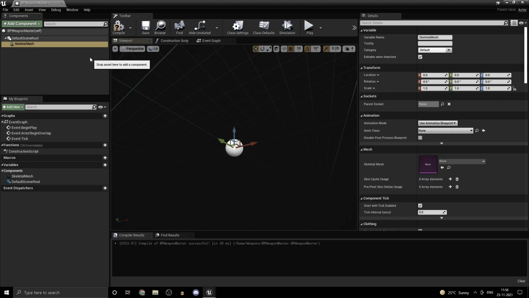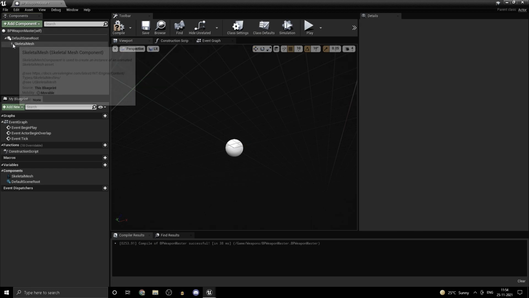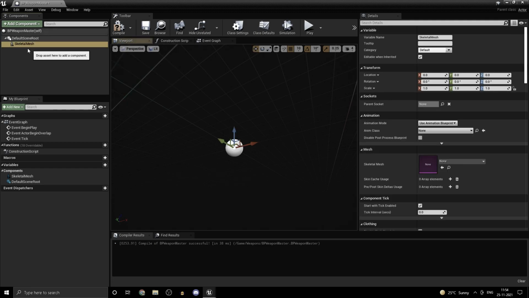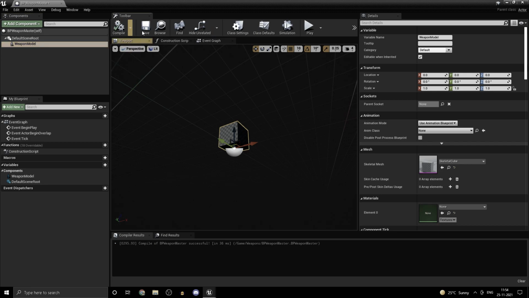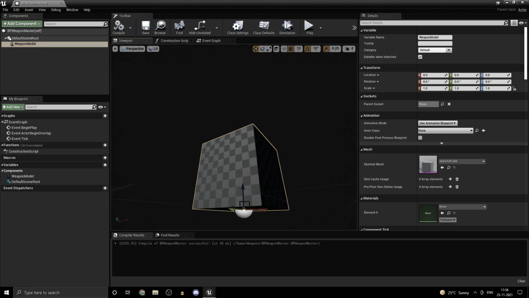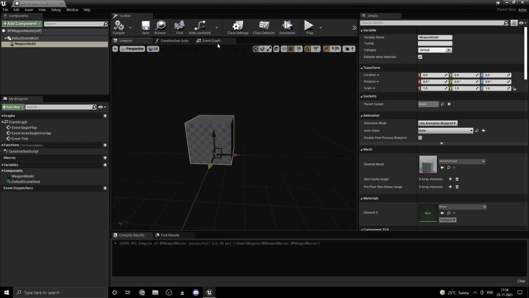So we'll only be having the skeletal mesh. Of course, if you have attachments, you can bring in some child components to this. Let's just name this weapon model. And for now, let's just have a cube of some sort, a skeletal cube. I'm sure the scale's not fine, but it's okay for now.